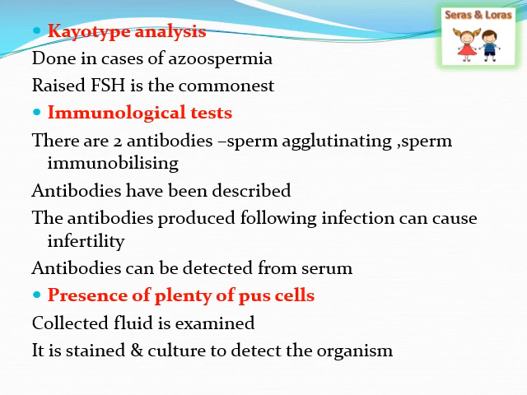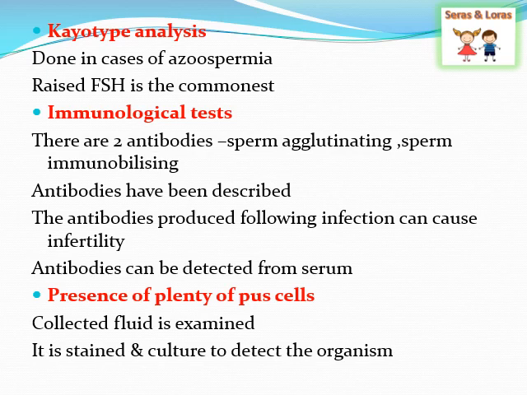Next one is the immunological test. In that there are two antibodies: sperm agglutinating and sperm immobilizing. These antibodies can be produced following some infections which can cause infertility. The antibodies can be detected from the serum. So this is the immunological test.